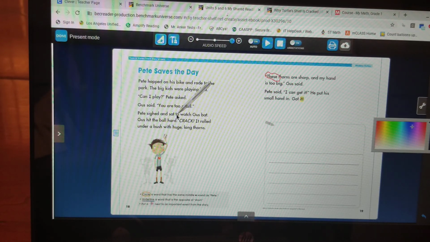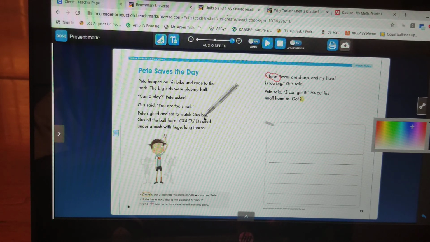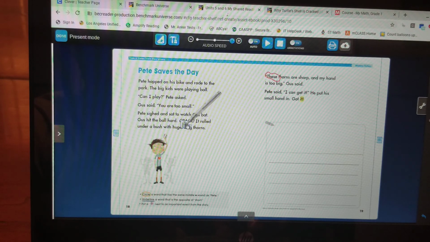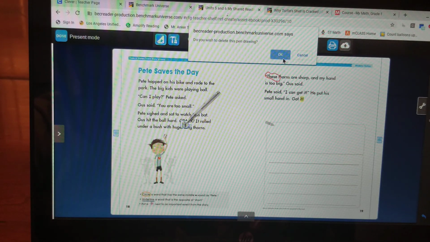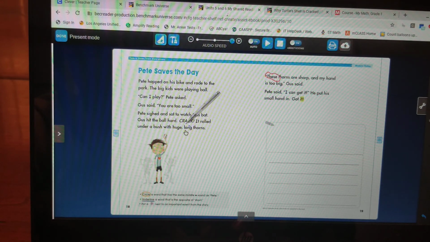Pete sat to watch Gus bat. Gus hit the ball hard. Crack. It rolled under a bush with huge, long thorns. He sat to watch the bat. I was noticing that sat and bat rhyme. Okay. Long is the opposite of short. Let's underline.